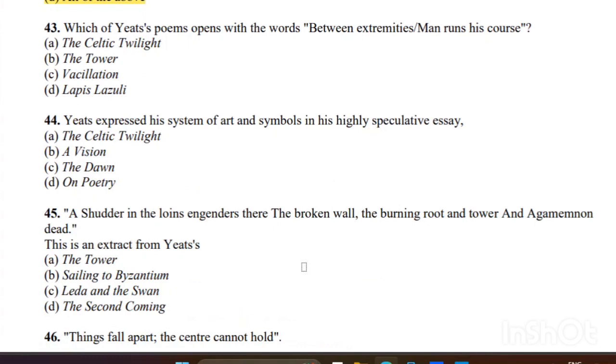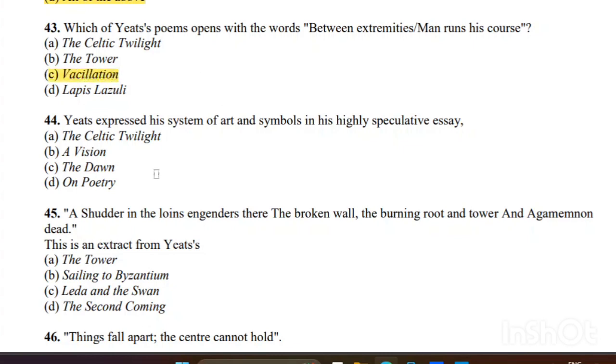43. Which of its poems opens with the words, "Between extremities man runs his course"? Between extremities man runs his course. So the right answer is C, Vacillation.